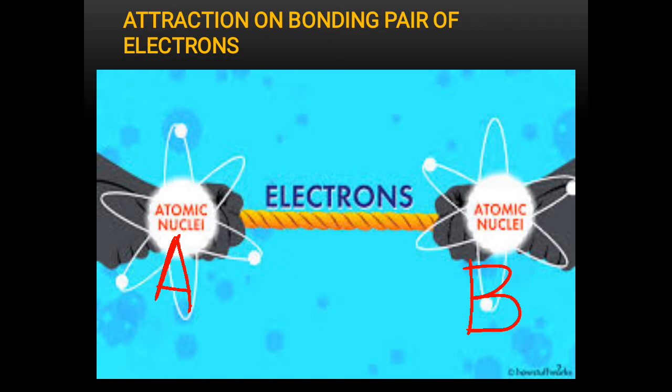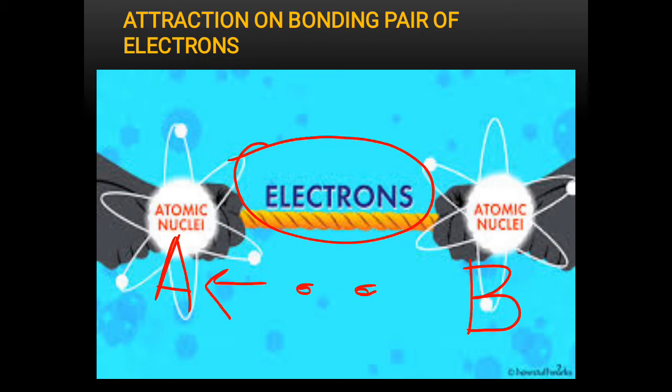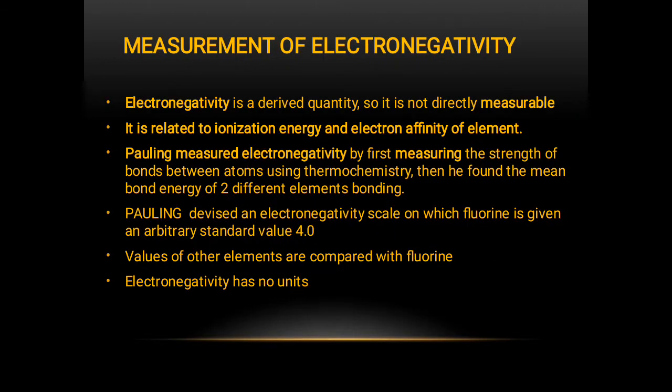So this pair of electrons is attracted by both of the bonding atoms, and how strongly they are attracting this pair is called the electronegativity. Now how can we measure it? This is a derived quantity, so it cannot be measured directly.